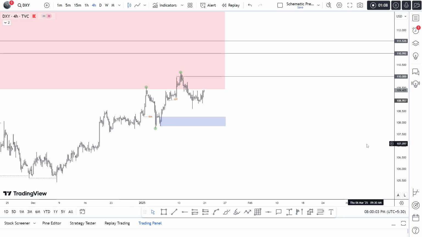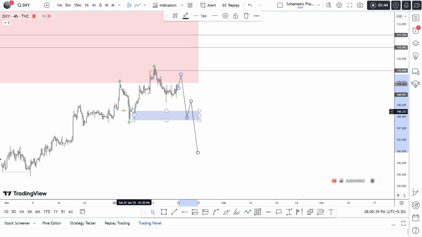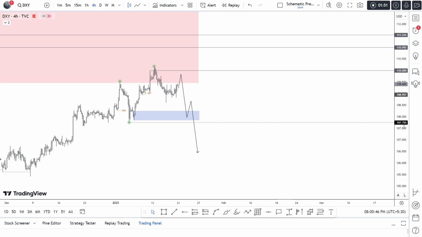But what do we need before it starts falling from here? Either we'll see a push higher above the previous high to take out the external liquidity and tap around 110.5, or this marked zone. I marked these lines, around 110.992 or 111.5, and then it falls. Or if it doesn't go higher than this, it can continue falling, and if it breaks below this low, which is 107.75, then it will turn bearish.